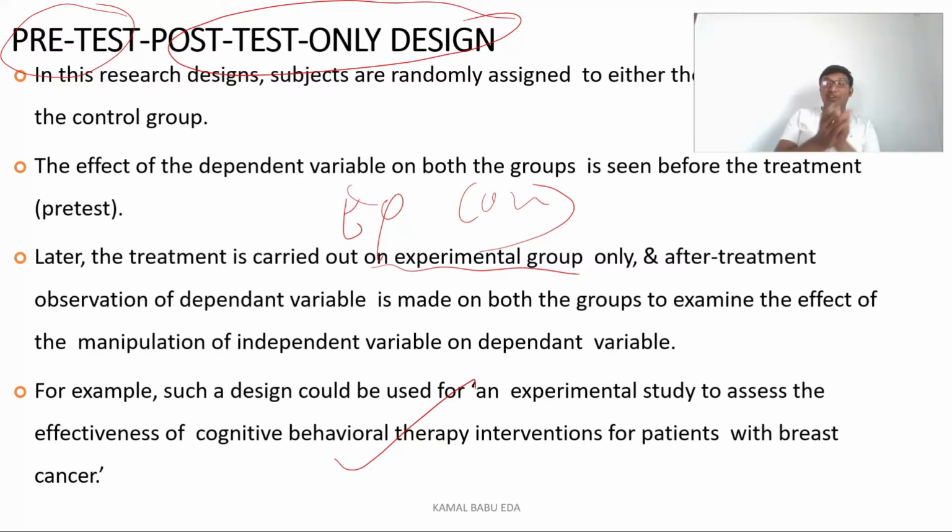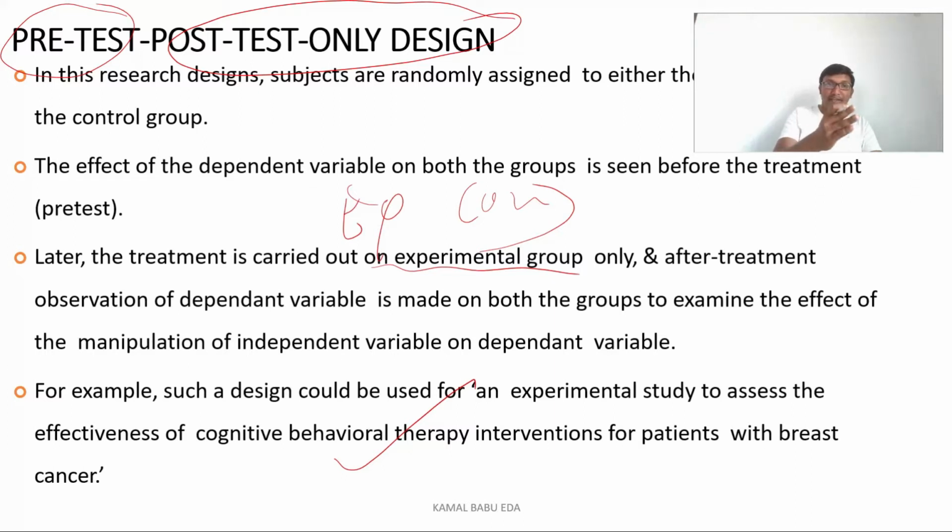So we do the pre-test and give the treatment to the experimental group, and we do not give any kind of intervention to the control group. Again we conduct the post-test on both groups and observe the manipulated treatment part. We know what type of treatment is given, and you can predict the result confidently, because you are manipulating under controlled conditions.